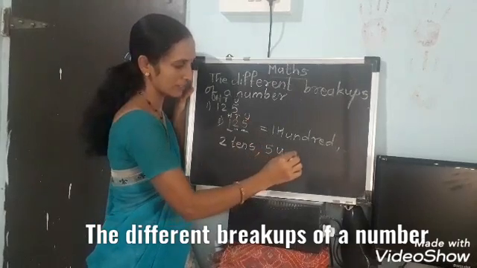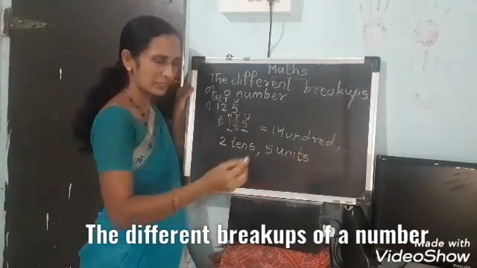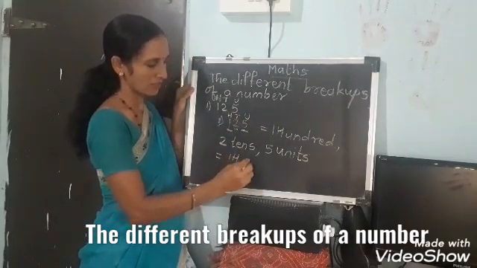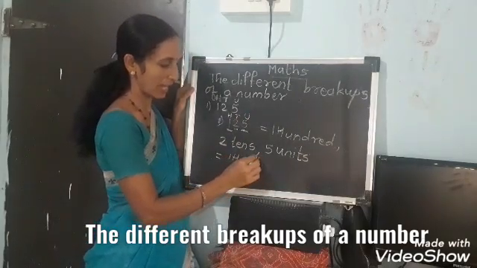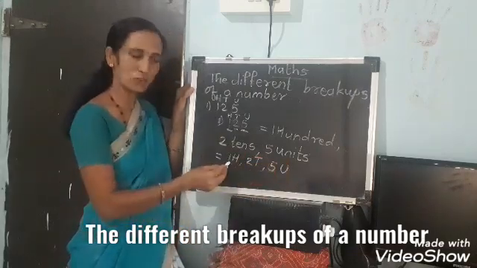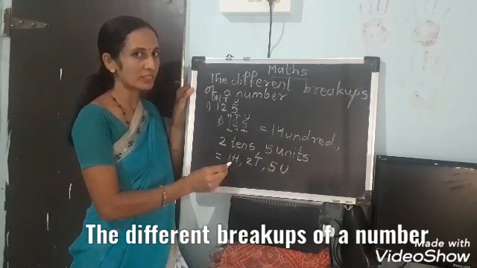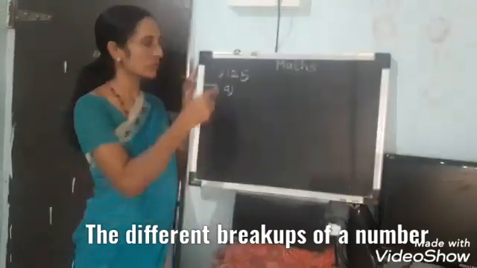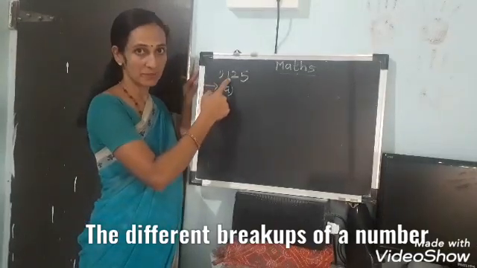Otherwise, you can write in short also. See here, 1H, 2T, capital, and 5U, U also capital. We will write in short only. There will be very little confusion if you use short form. So we can write many breakups of this number.